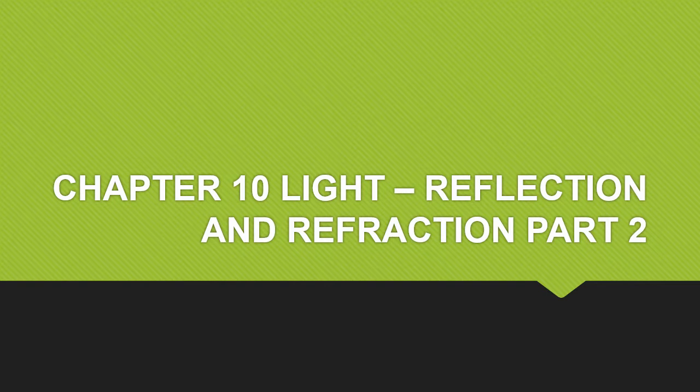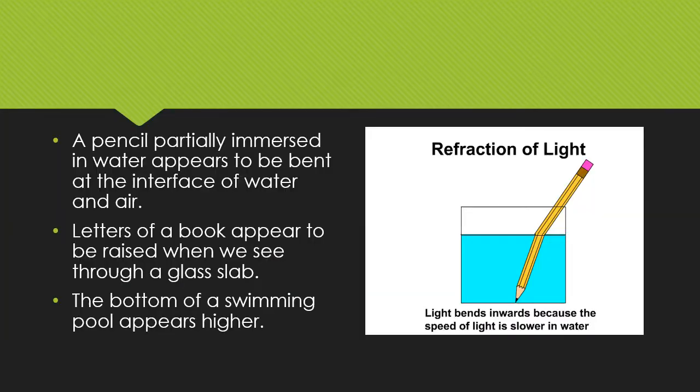Today we are going to learn the second part of chapter 10, Light, Reflection and Refraction. A pencil partially immersed in water appears to be bent at the interface of water and air. Letters of a book appear to be raised when we see through a glass slab. The bottom of a swimming pool appears higher. Why does this happen? All this happens because of refraction.